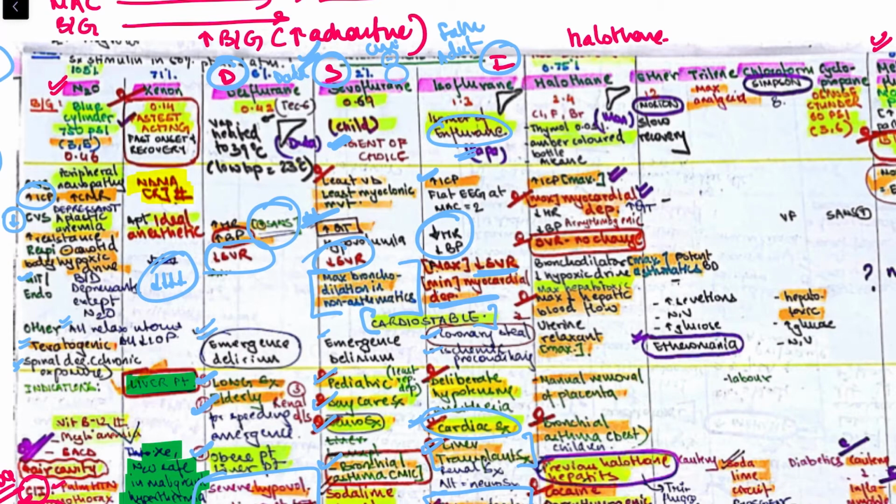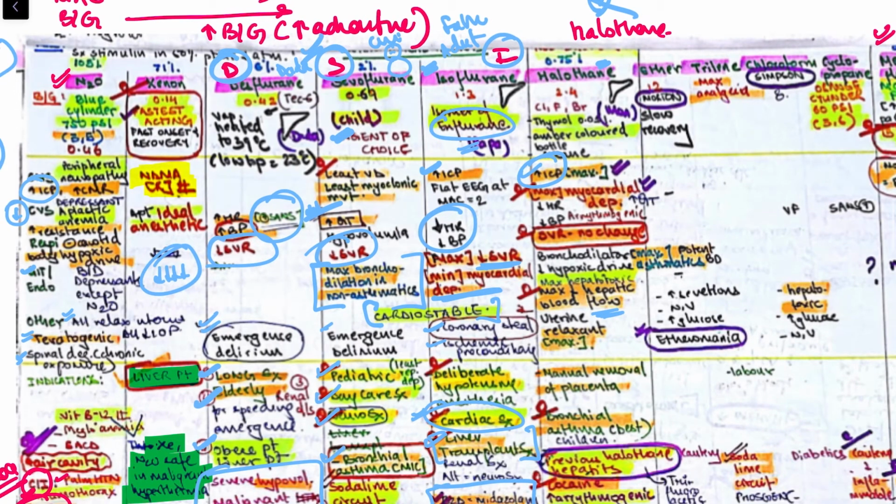It also causes increase in ICP. Then this is the maximum. It causes maximum myocardial depression. Okay, minimum was with isoflurane, maximum is with halothane. Maximum depression of myocardium. In SVR it causes no change and there is maximum hepatic blood flow. So where will we use it? Hepatic surgeries. It causes maximum uterine relaxation.